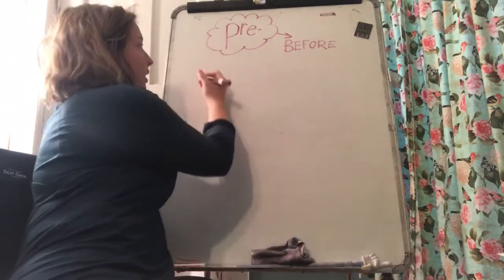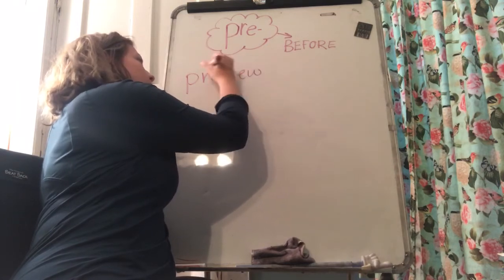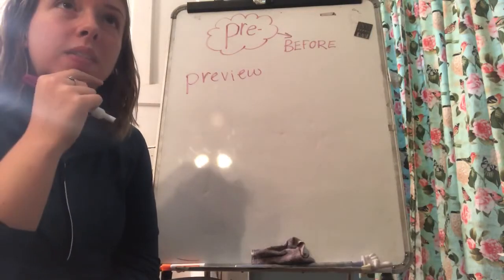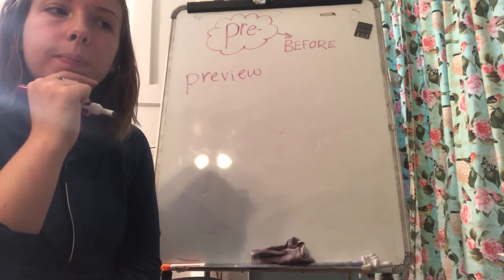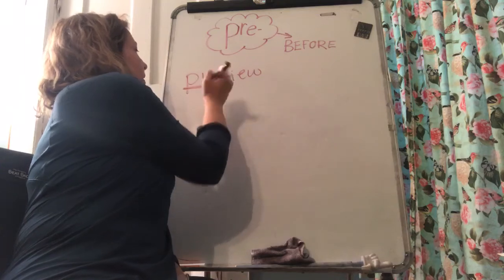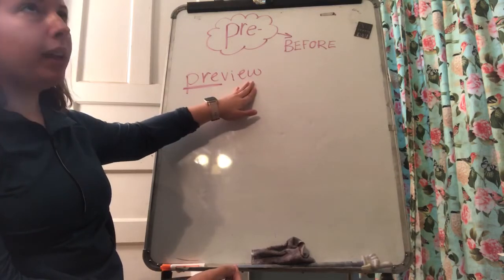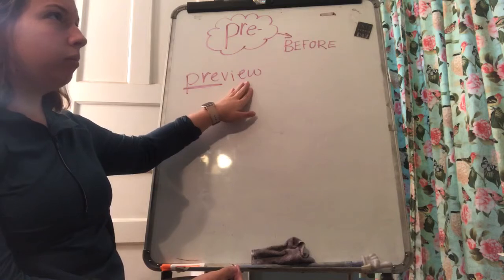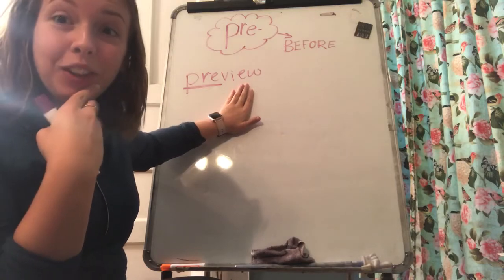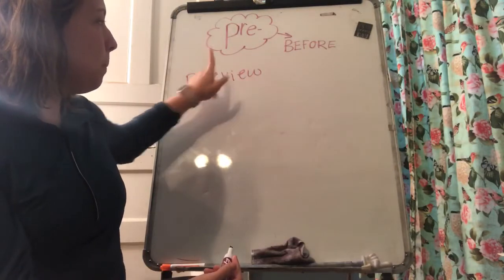So I'm going to give you the first example. And the first example I'm going to give you is preview. I'm going to give you just a second just to think about that. What do you think preview means? Preview. So I see that chunk pre, and remember, prefixes come right in the beginning of the word. So pre is in the beginning. Preview. There's our base view. So preview. What does it mean to view something? Good. To view something means to see it. So previewing might mean to see it before.